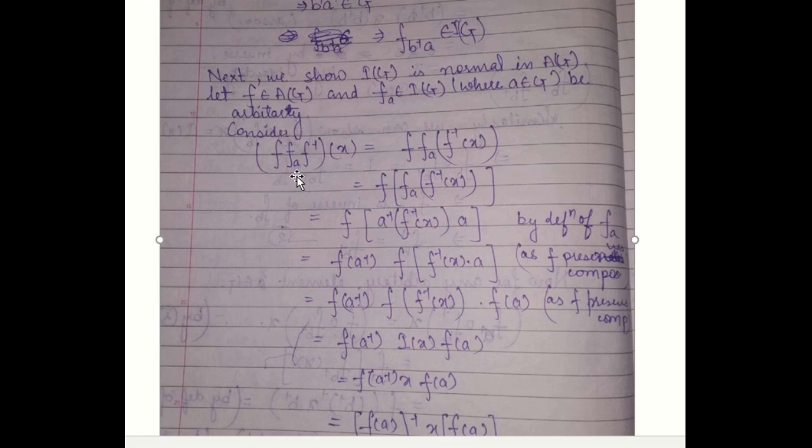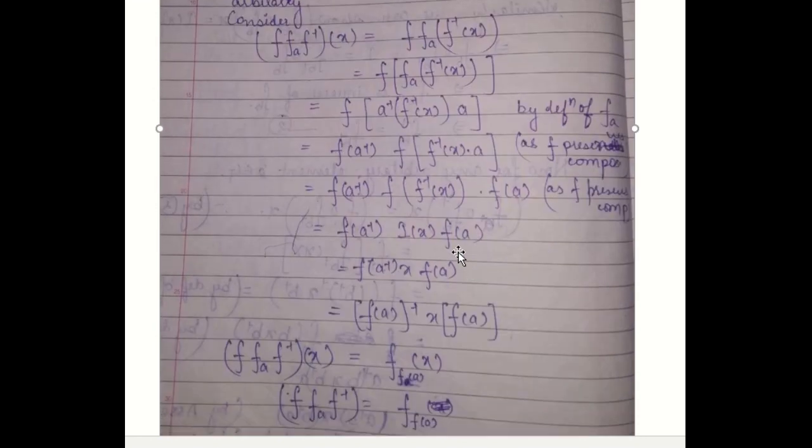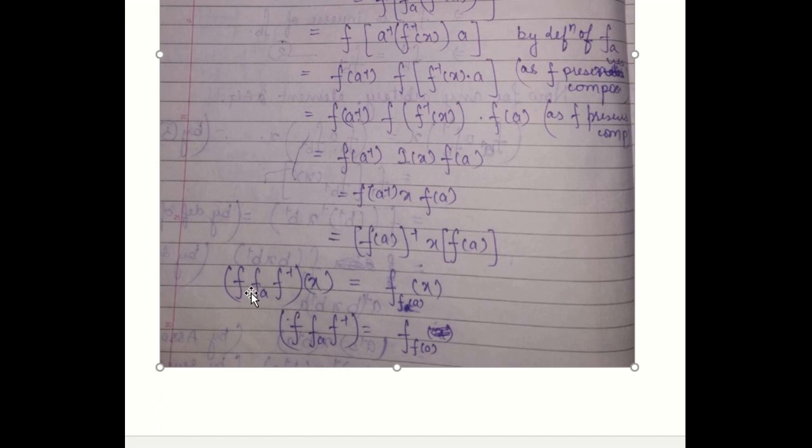So consider F FA F inverse X. By composition of mapping you will get this, and by using the definition of inner automorphism you can easily get this, and by using the definition that F preserves composition, F of AB is equal to FA inverse F of this, and now again using composition of mapping you will get this, or F of F inverse X will be identity X. So this will provide you FA inverse X FA. So this will give you F of A whole inverse X FA.